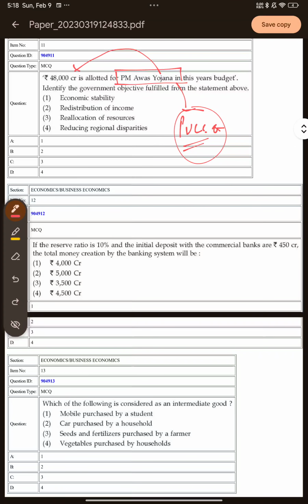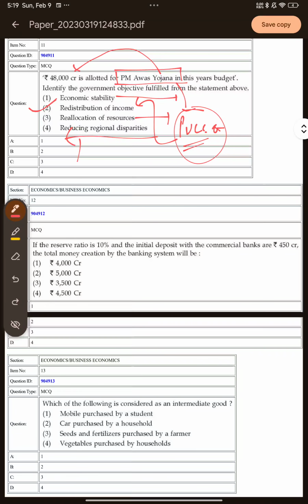So this is basically the case of your redistribution of income, right? Redistribution of income, because it is not economic stability, it is not reallocation of resources, it is not reducing regional disparities. It is majorly because it's not about the region, it's basically the redistribution of income here. So this objective is being fulfilled by the government. Now let's move ahead. So we have a numerical again here.